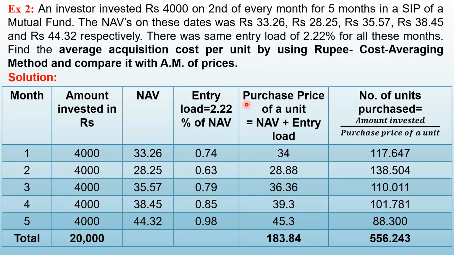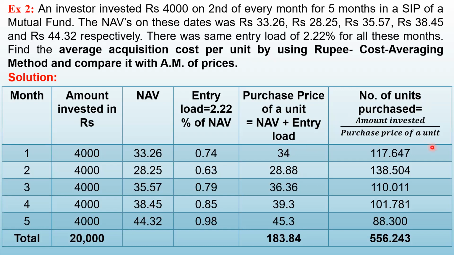Then we will calculate the purchase price, that is NAV plus entry load. So this is the column of NAV and this is the column for entry load. These 2 figures you will add, so you will get the purchase price. Then we will calculate number of units purchased. You know what is number of units? It is amount invested divided by purchase price. You know amount invested, it is 4,000. Purchase price is here 34. So when you divide 4,000 by 34, you will get this.